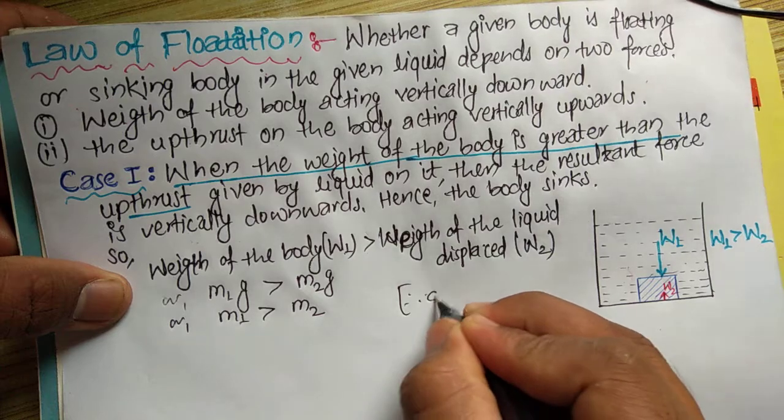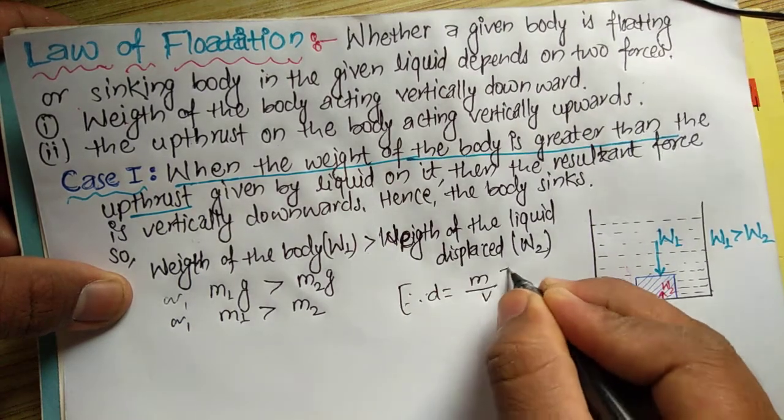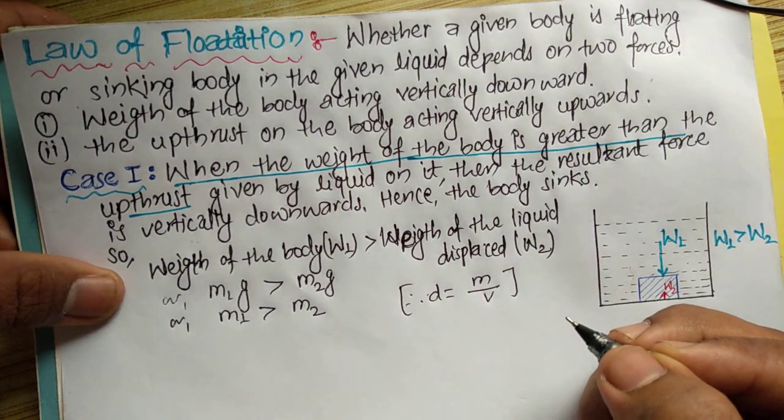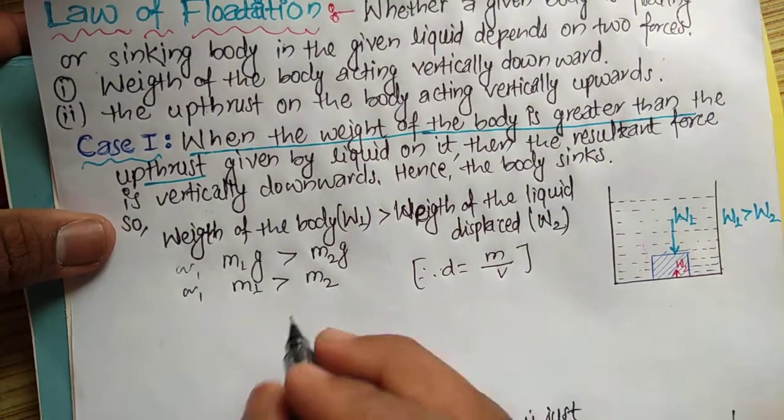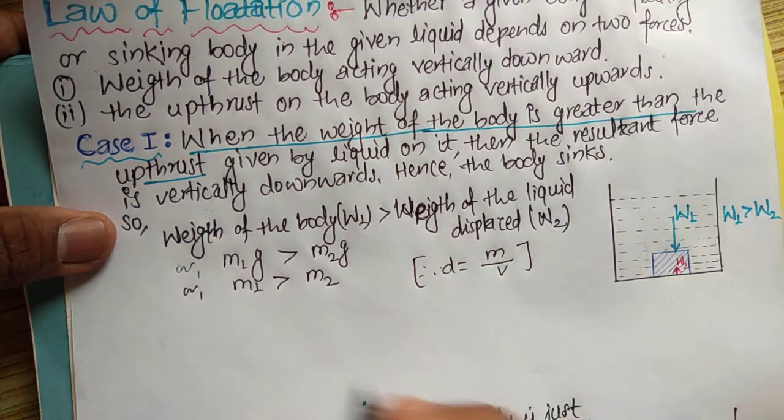We know the density formula is mass by volume. D is the density, m is the mass of the body and v is the volume.